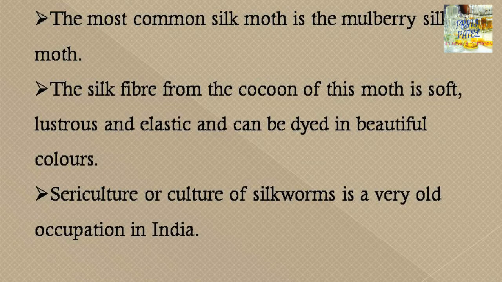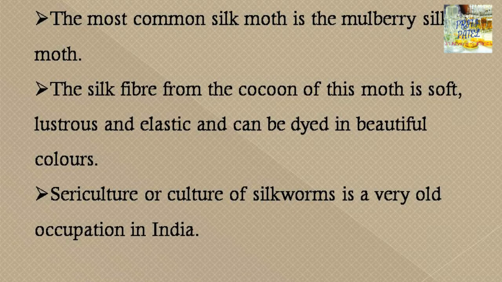The most common type of silk moth is the mulberry silk moth, and the most common type of silk which we obtain is from the mulberry silk moth. The silk fiber from the cocoon of this moth is very soft, lustrous and elastic, and can be dyed in different colors. It is very white in color, so it can be dyed in different colors.